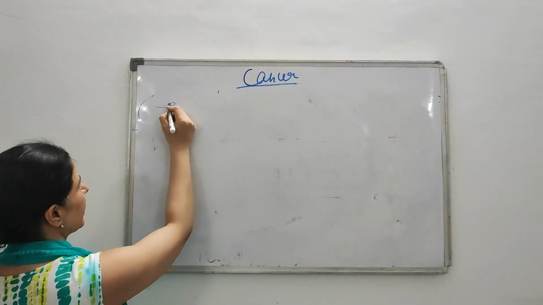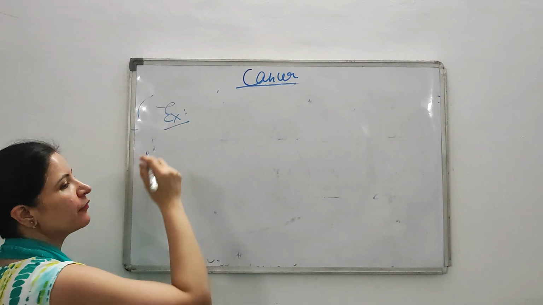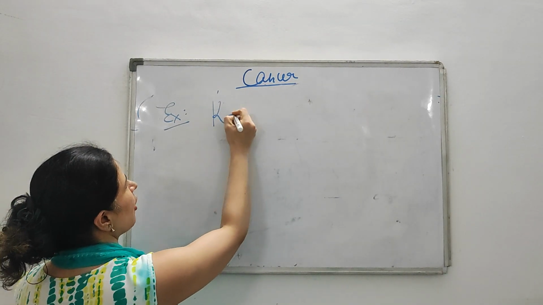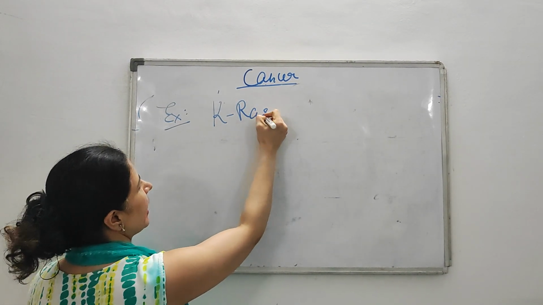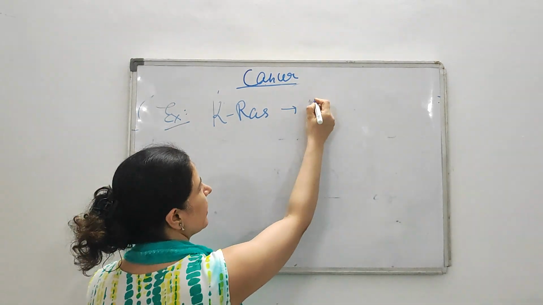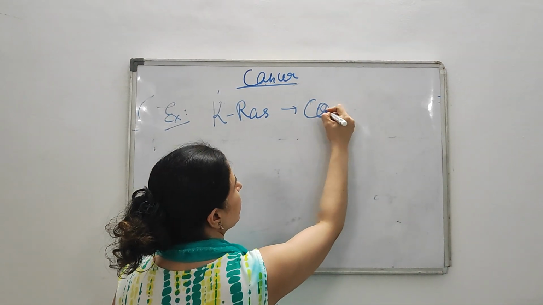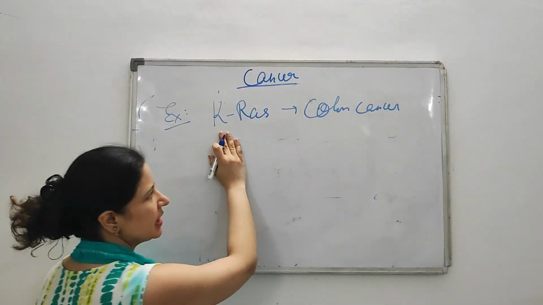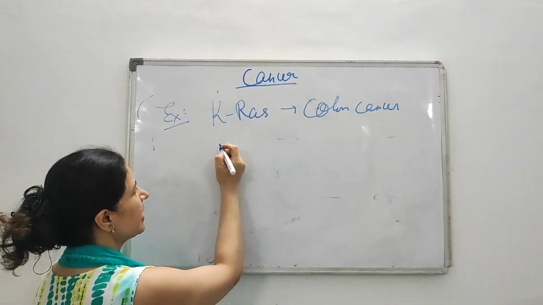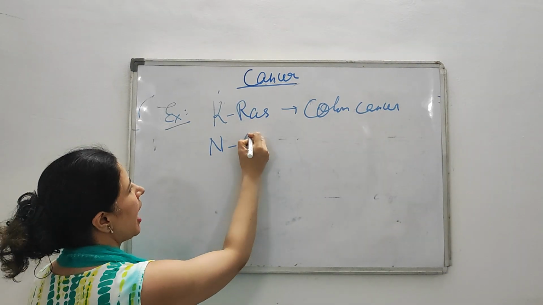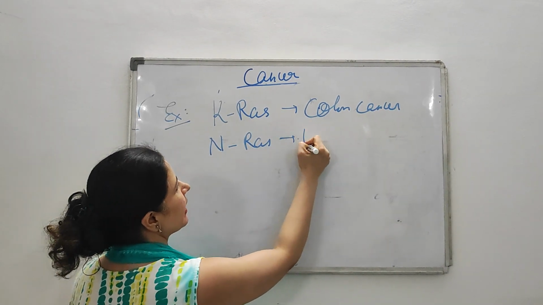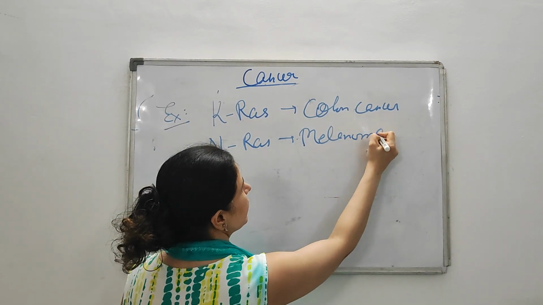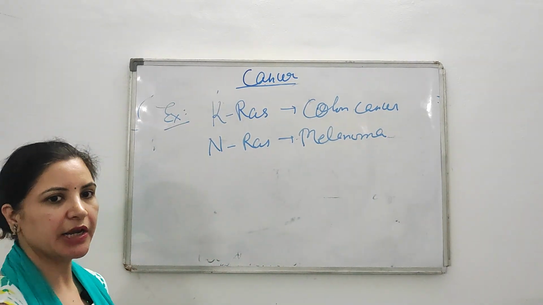One thing I would like to tell you: what are the examples of RAS gene mutation in the human body? That is mutation of KRAS. When KRAS gene mutation develops, it will cause colon cancer. When mutation occurs in the NRAS gene, it will develop melanoma. So you have to remember these two examples of RAS gene mutation in humans.